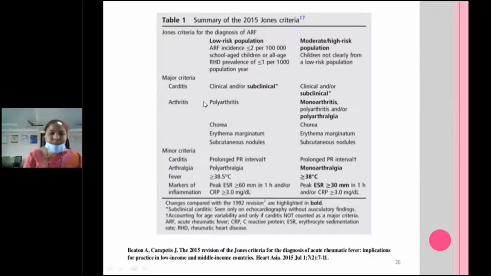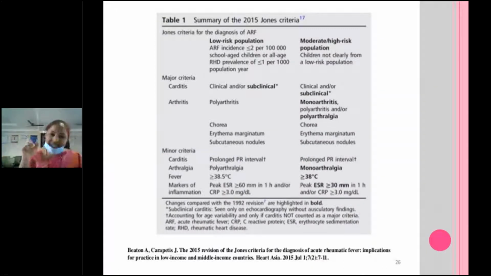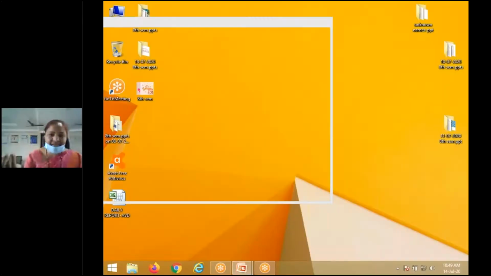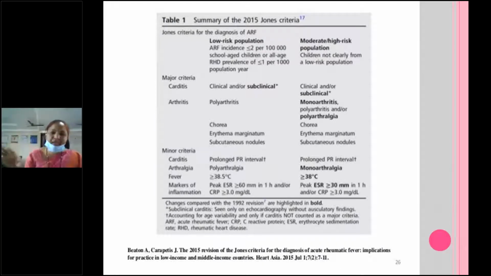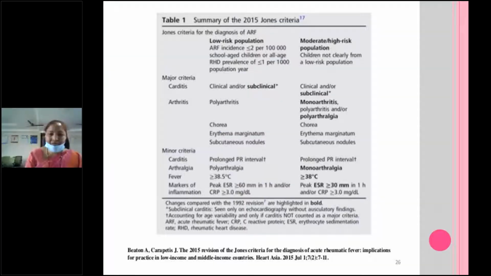But arthritis, polyarthritis only is the criteria in case of low risk. But in case of moderate to high risk, monoarthritis also, even single joint involvement, or polyarthralgia, multiple joints with only joint pain, is also a criteria. And chorea is the same for low risk and high risk. Erythema marginatum is also the same for both, and subcutaneous nodules. The only change you have to remember is that carditis, subclinical, is for both, and arthritis, polyarthritis only for low risk. Even monoarthritis and polyarthralgia are included for moderate to high risk population.